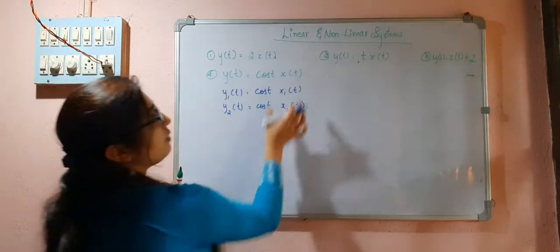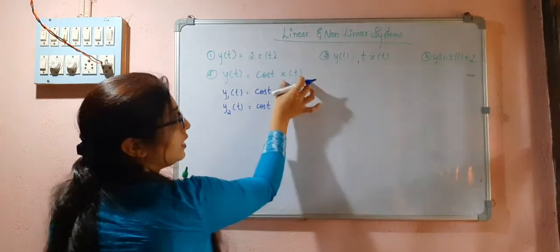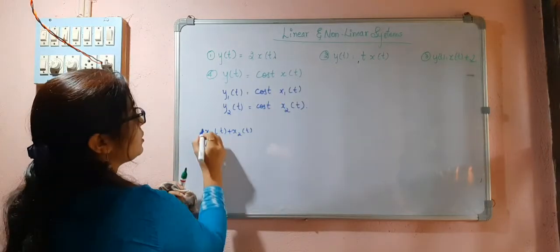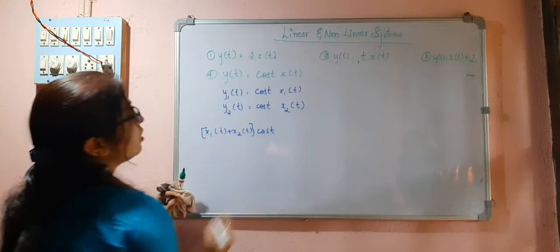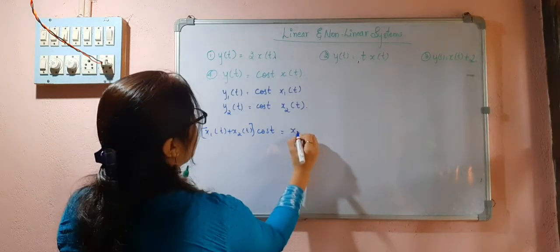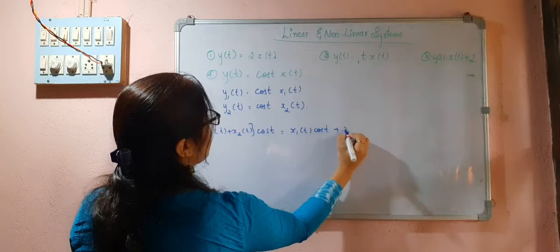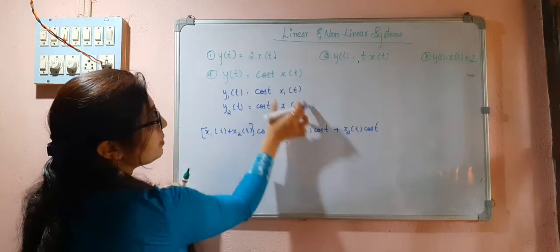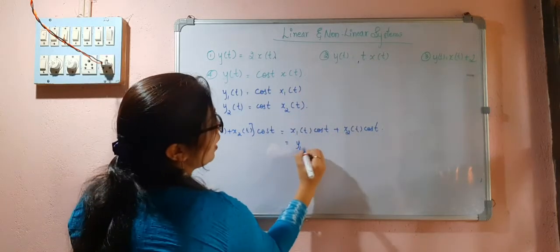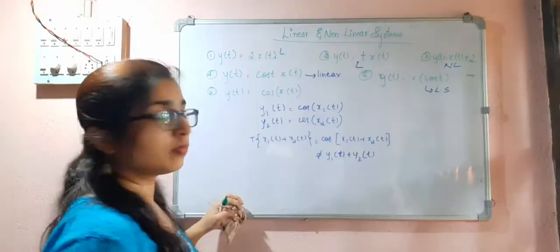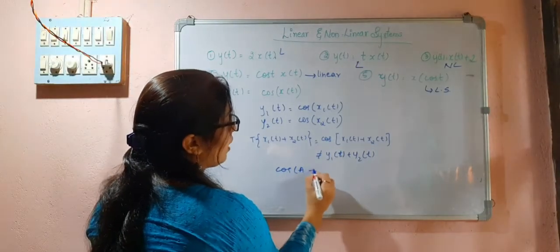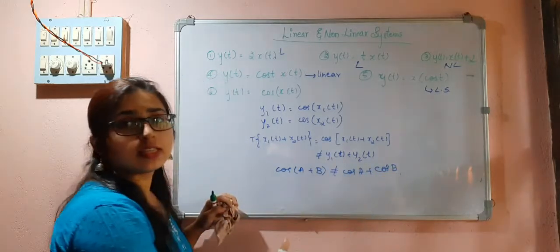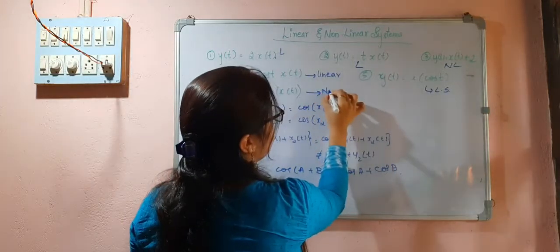So now what will I do? I will do the summation of these signals, that is x1(t) plus x2(t), and apply it to this particular system, cos t. So this will be equal to x1(t) cos t plus x2(t) cos t. We can see that this term is equal to y1(t) plus y2(t), so this system is a linear system.